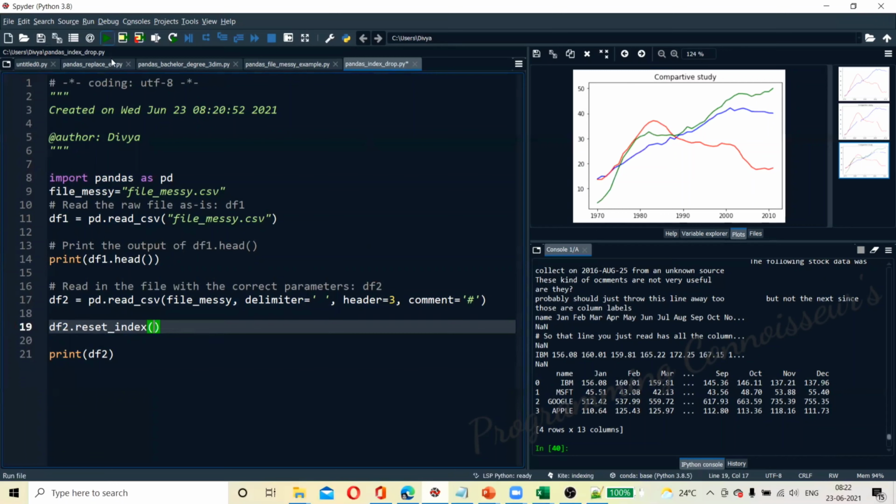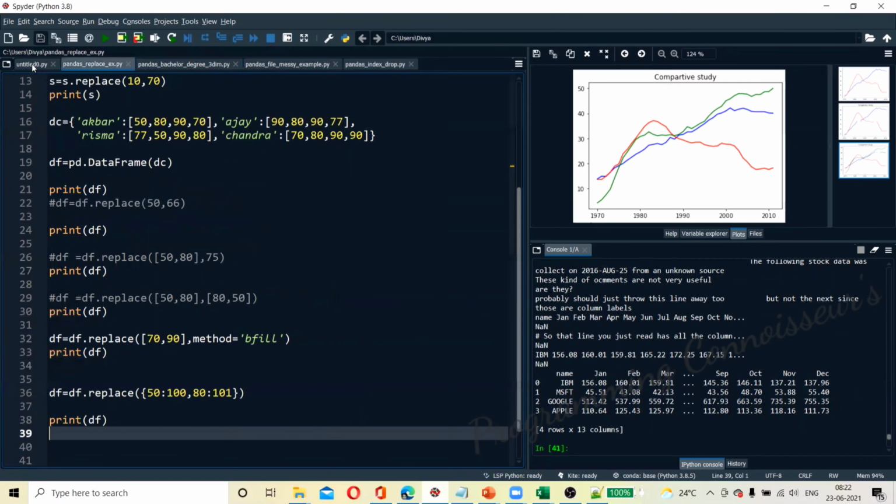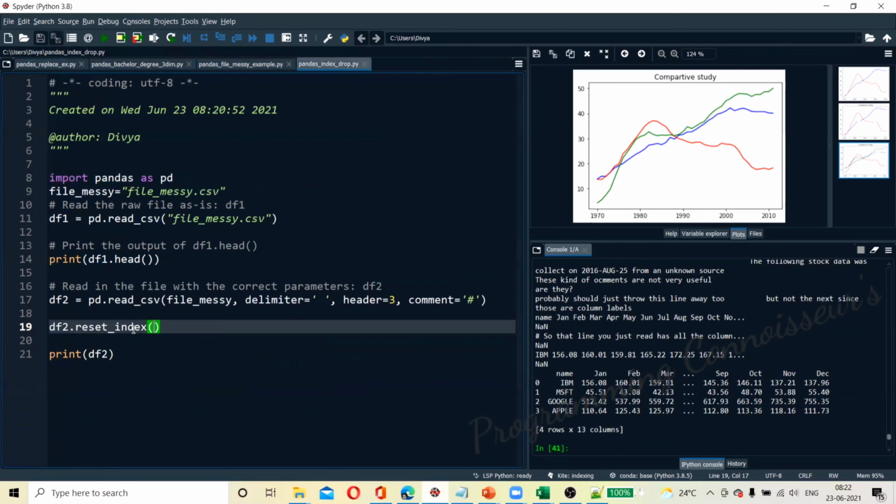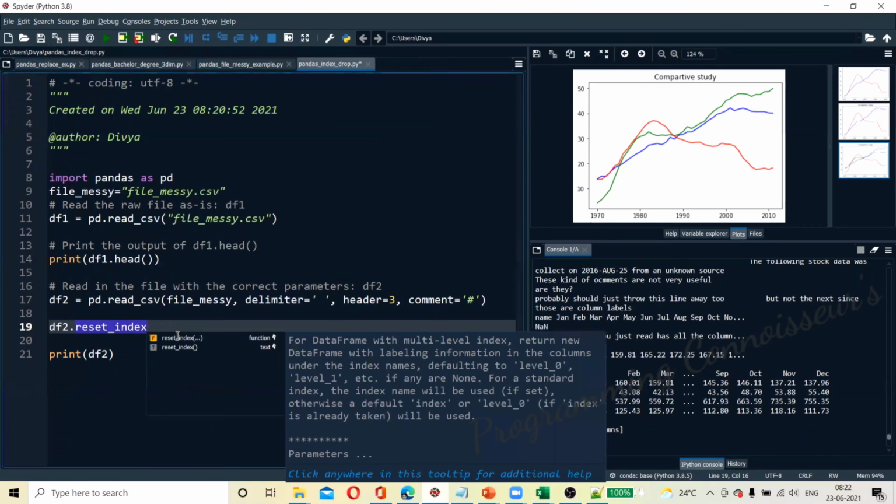We'll see what will happen if we say reset index. The reset index is nothing but what we did yesterday also. So we want to reset the index, so that also we'll see. So how will we reset the index?